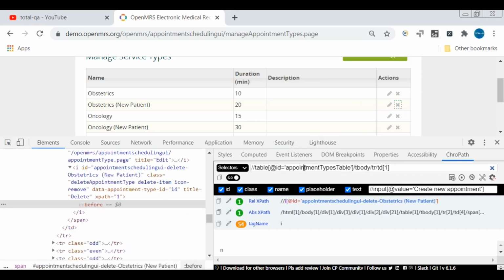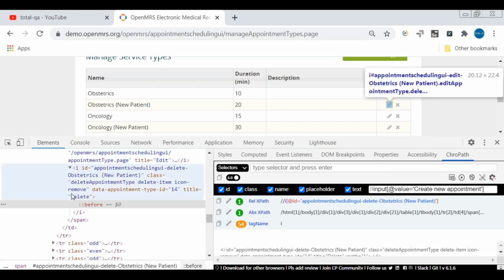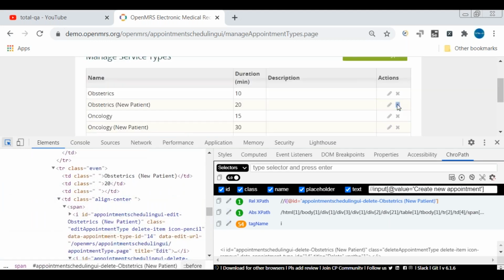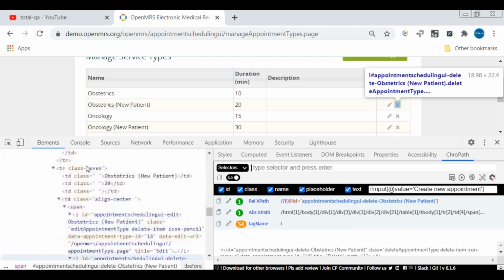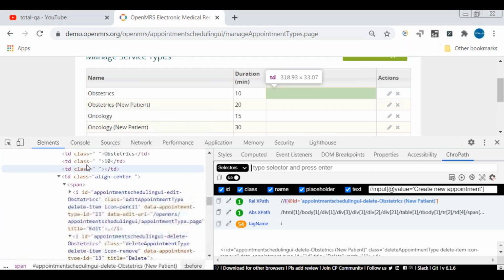XPath. Let me try to take a relative XPath, which will be helpful for us to delete this. Let's mouse over on any item here, action. Yes, we're able to click here on the action item. So I can see there is an XPath here which will help us to delete the service type. Okay, so let's try to start with this. Let's place a mouse over. Let's start with writing the XPath.